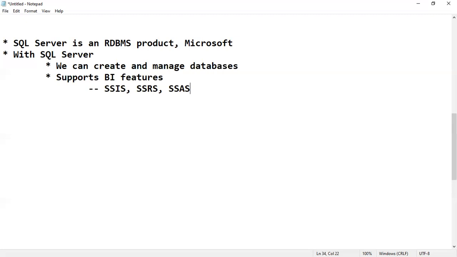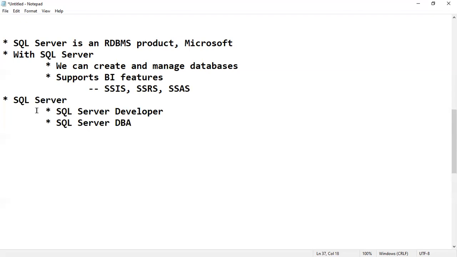We can develop BI solutions by using these tools from Microsoft. So in SQL Server, we have three types of jobs. One is SQL Server developer, a programmer, where we'll create databases, tables, and write stored procedures, functions, triggers, and many other things. The second one is SQL Server DBA, database administrator.